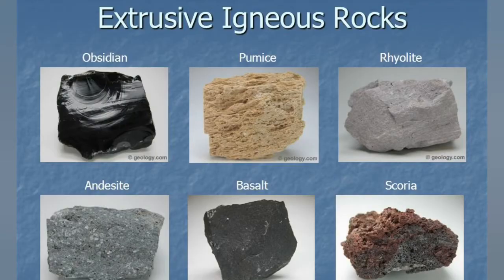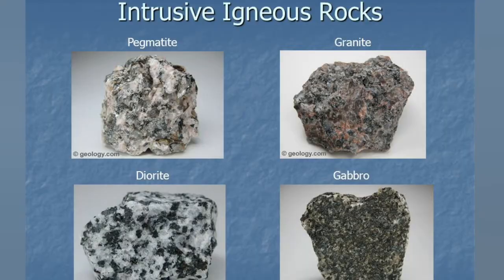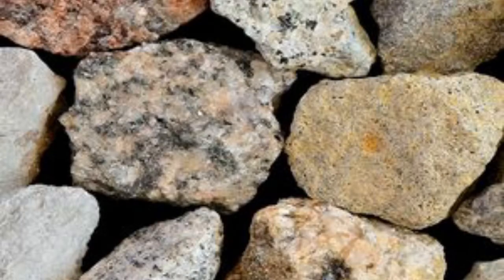Most extrusive rocks have small crystals. Examples include basalt, rhyolite, andesite, and obsidian. Then comes intrusive igneous rocks. Intrusive rocks are those igneous rocks that solidify beneath the earth's surface. Granite and gabbro are examples of such type of rocks. These rocks are very strong, hard, non-porous and valuable.